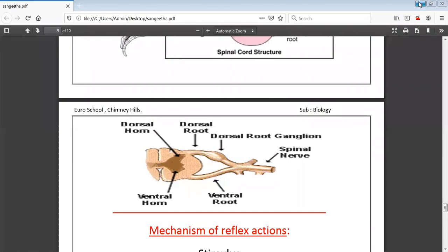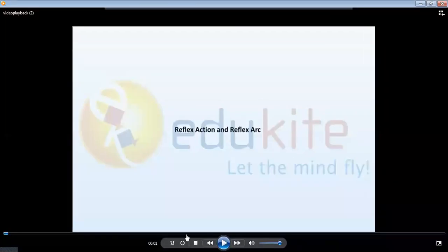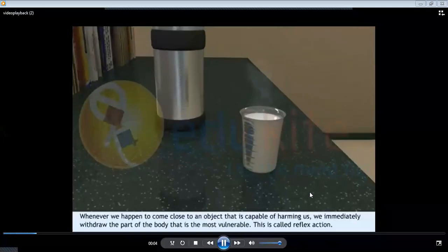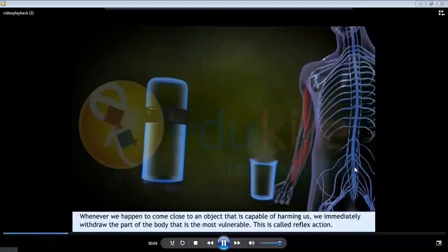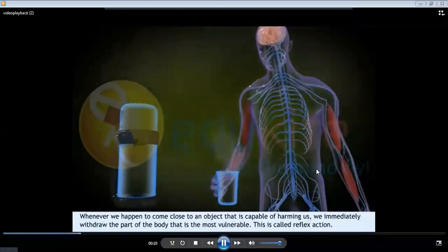Reflex action and reflex arc. Whenever we happen to come close to an object that is capable of harming us, we immediately withdraw the part of the body that is the most vulnerable.